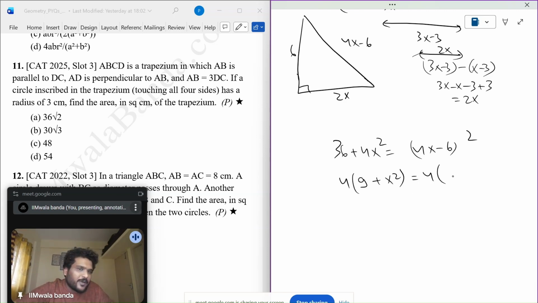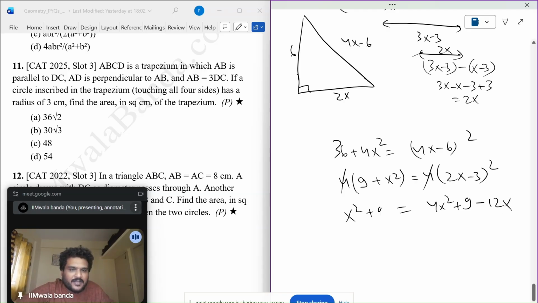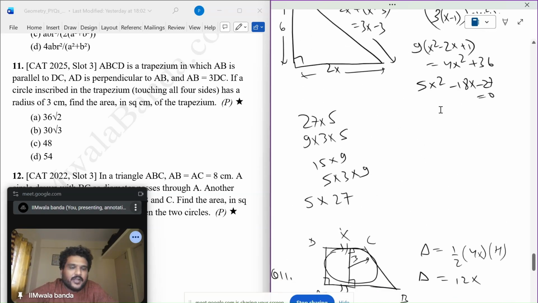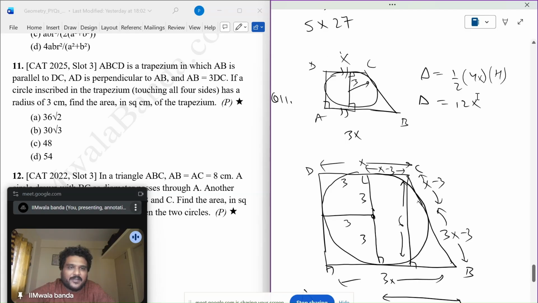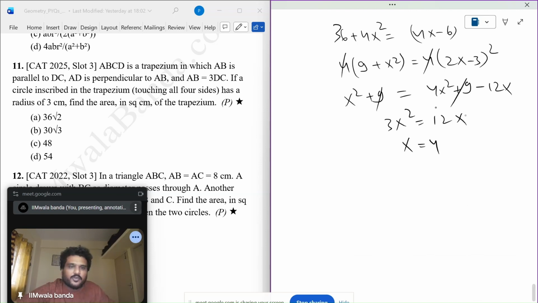Take 2 out, it will become 4x square plus 9 minus 12x is x square plus 9. 3x square is equal to 12x. So we are on the right path. x is 4. But the answer: area was sum of parallel sides 3x plus x into height, which is 6. So 12x. So 12 into 4. 12, 24, 36, 48. Answer should be C.